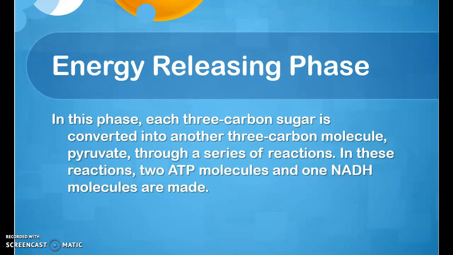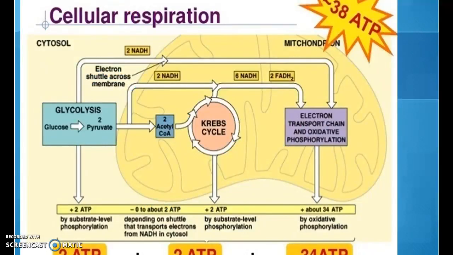Energy releasing phase. In this phase, each 3-carbon sugar is converted into another 3-carbon molecule, pyruvate, through a series of reactions. In these reactions, 2 ATP molecules and 1 NADH molecule are made. And this is a diagram of cellular respiration.